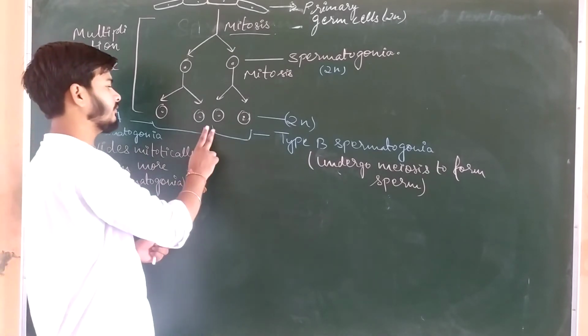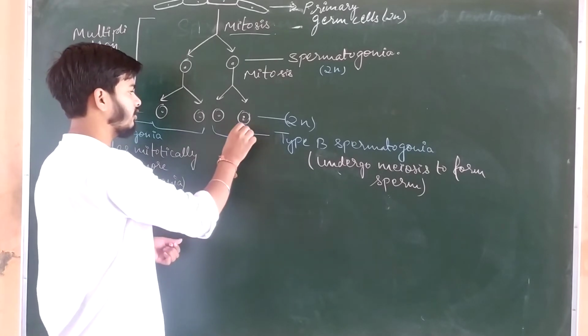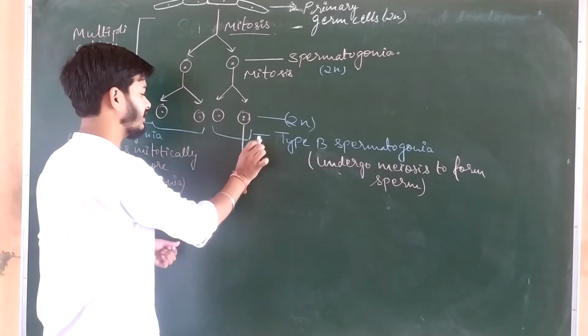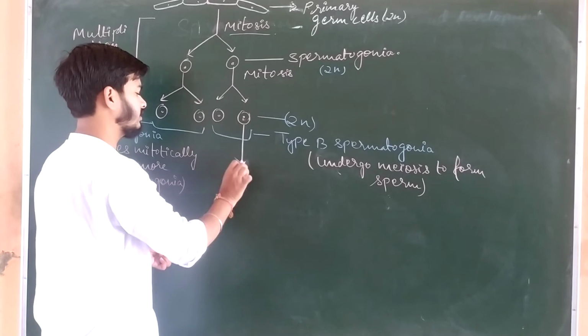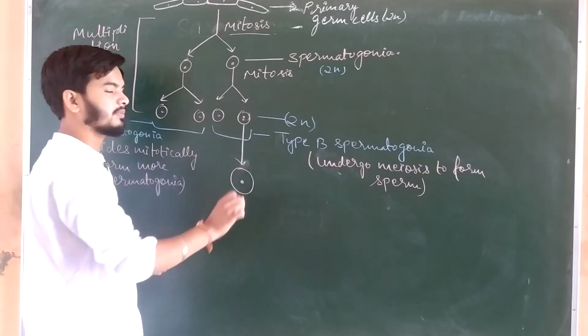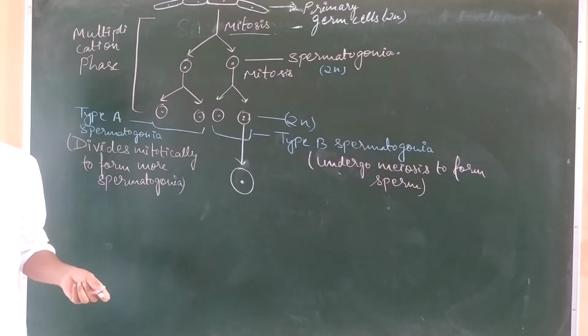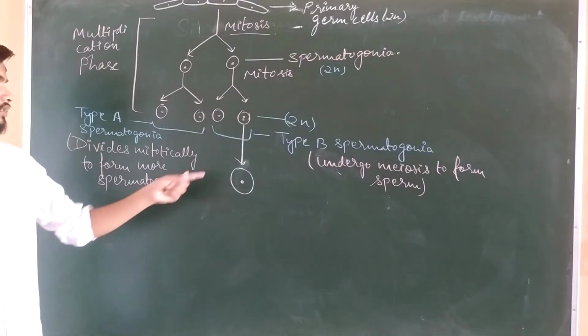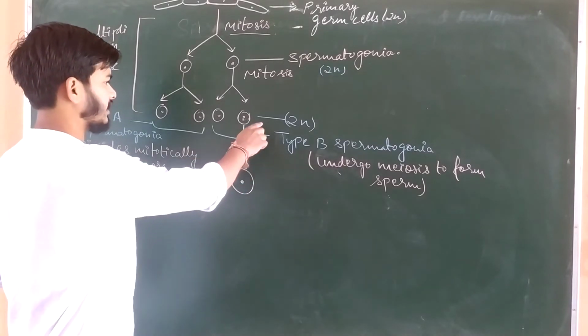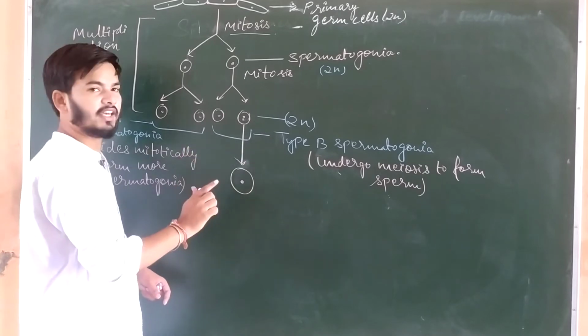Okay, so one of these two spermatogonia, suppose this spermatogonia, is now getting its size increased. Okay, the size of this spermatogonia has been increased. So in this phase we are seeing over here that from a small cell the size of the cell is increasing.